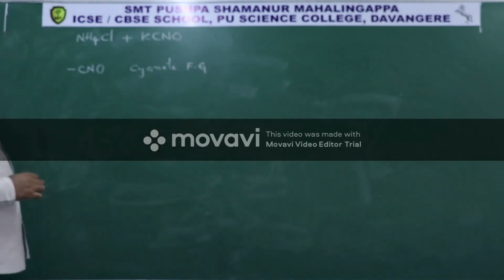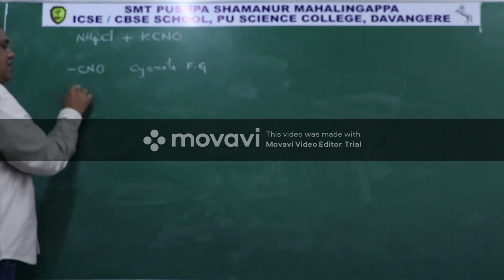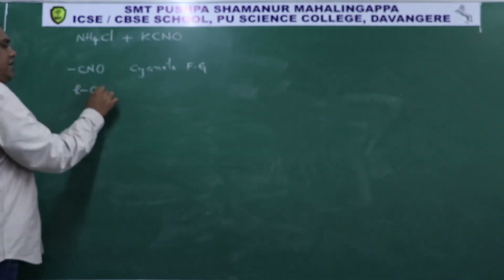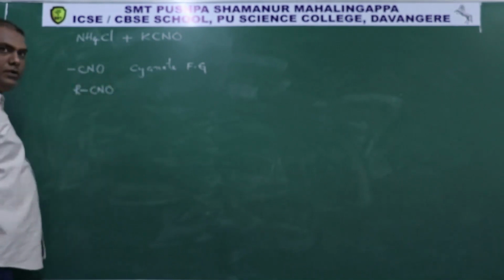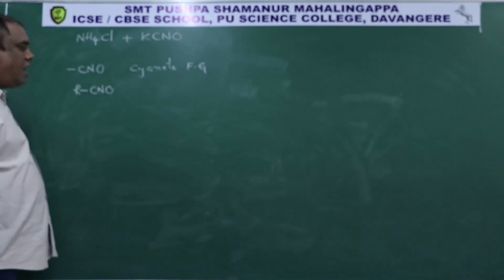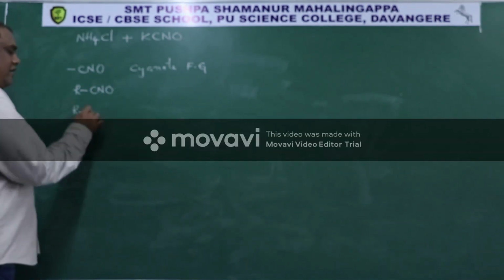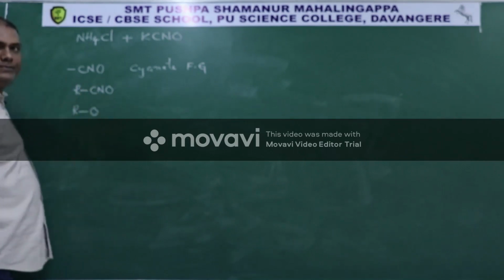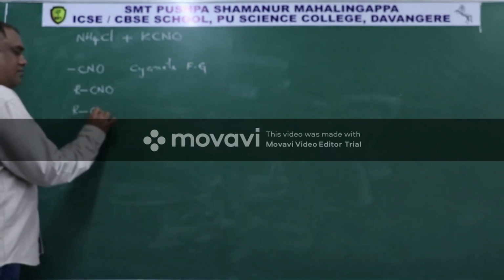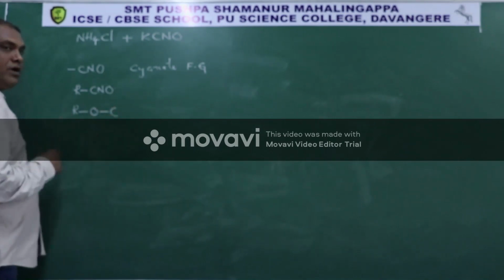So general formula of the cyanate compounds is written as R-CNO. But what is the structure of R-CNO? See here, R forming a covalent bond with oxygen, not with carbon. That forms a covalent bond with carbon, which has to form 4 bonds.